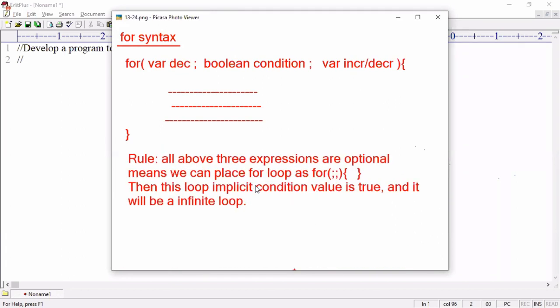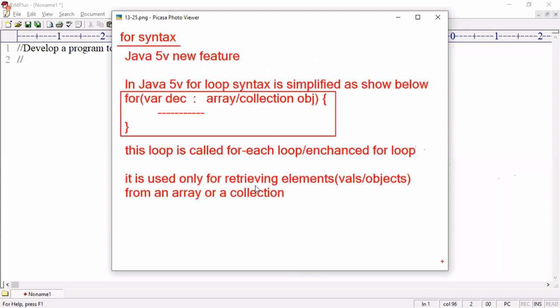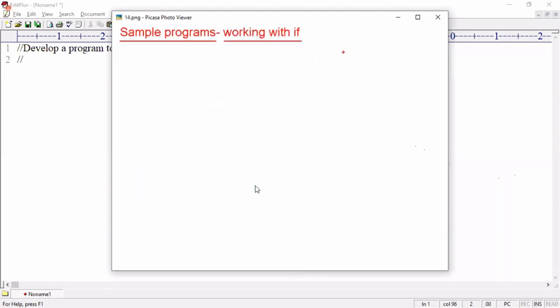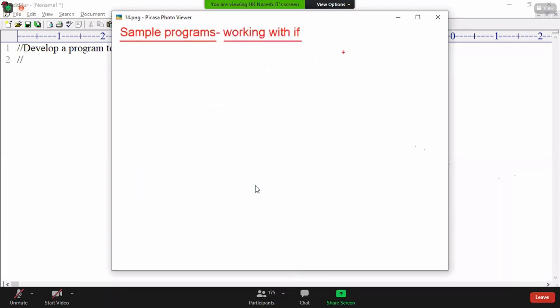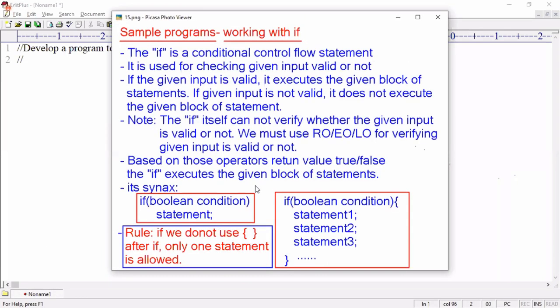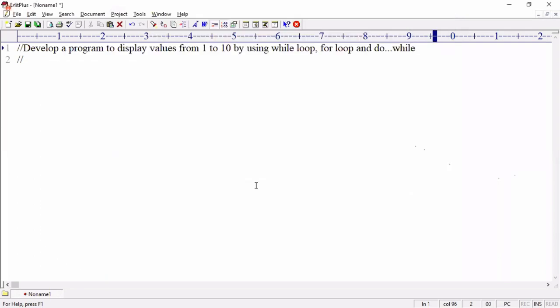While working with the variable, for loop rule: all above three expressions are optional. Everything is optional. It means we can write the for loop as for semicolon, semicolon. Then this loop's implicit condition value is true and it will be an infinite loop. All points will be verified in a program. And the for each loop, we will discuss. Sample programs working with loops, chalo, write down.